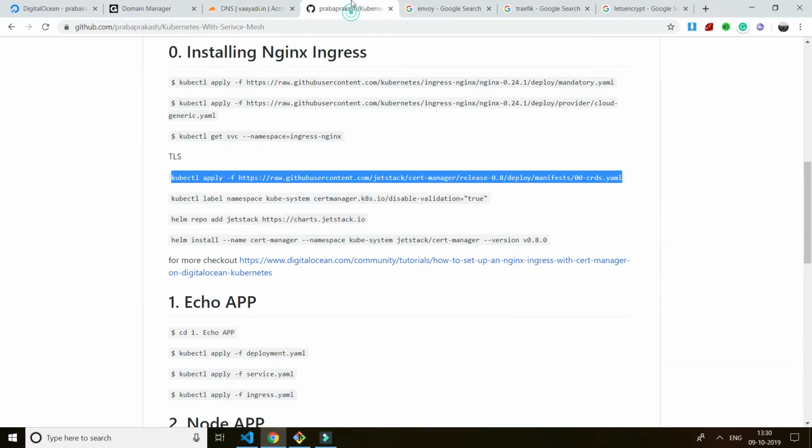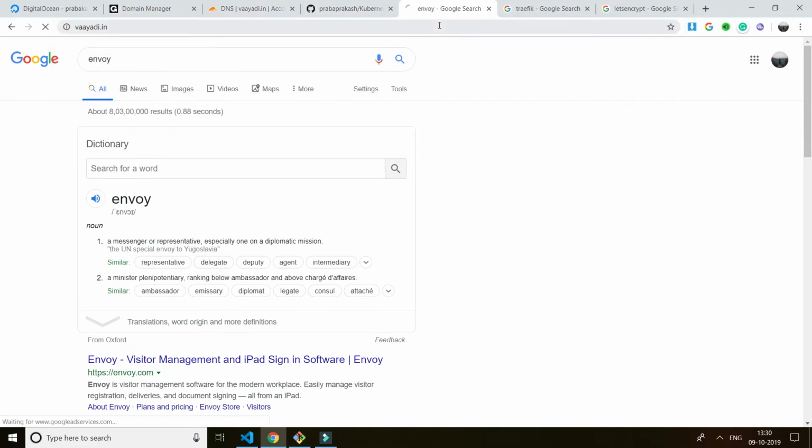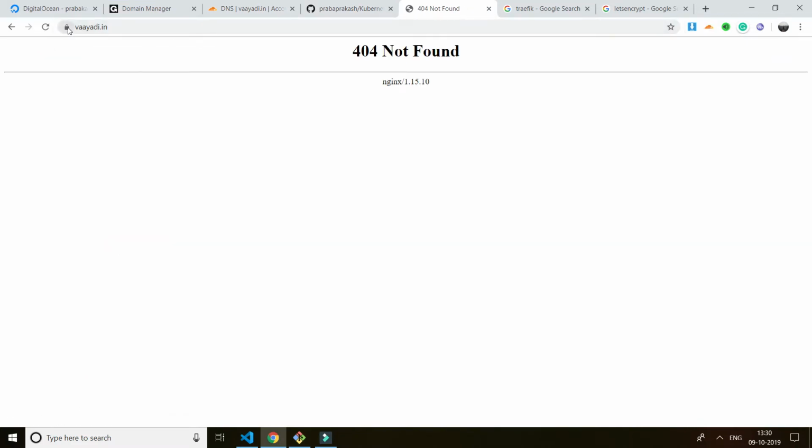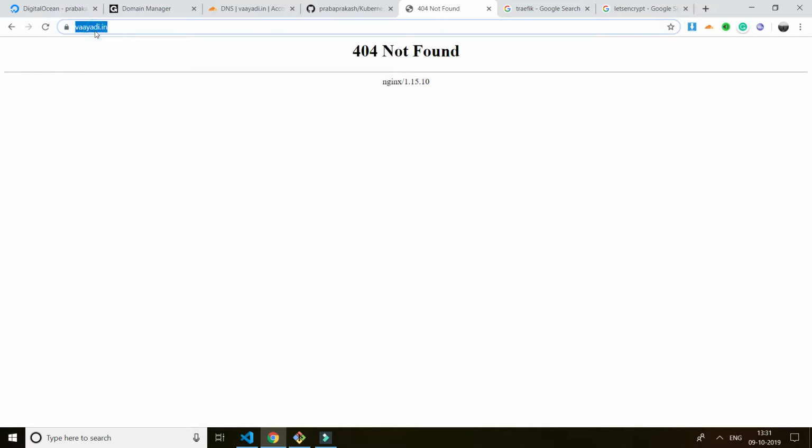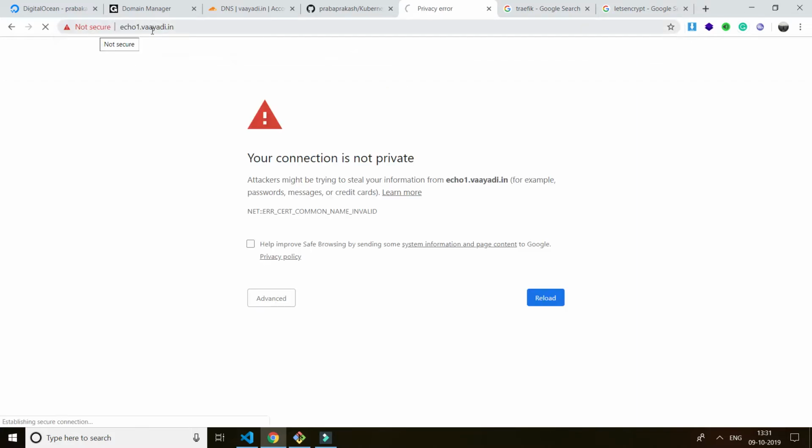See, it's mapped accordingly. It maps to my ingress which is running in Kubernetes. What I'm going to do is create an echo endpoint now with TLS. Till now the echo endpoint is not available.